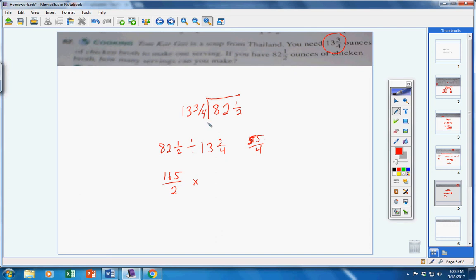And then listen, we're dividing, we change the multiplication, so 13 3/4 is 55 over 4, we flip that, because we changed the division to multiplication, so now we have 4 over 55, okay, now 2 goes into both of these, 5 goes into both of these,